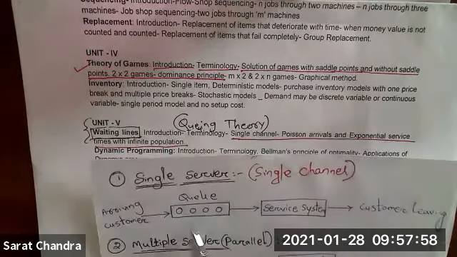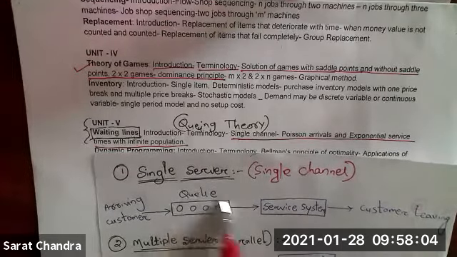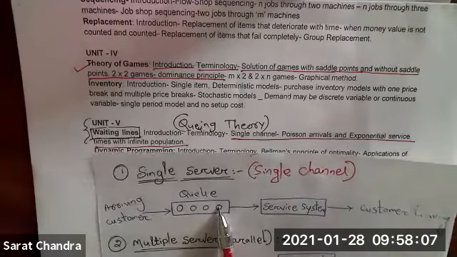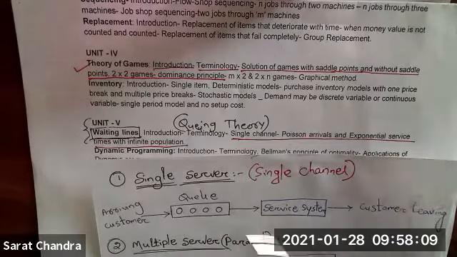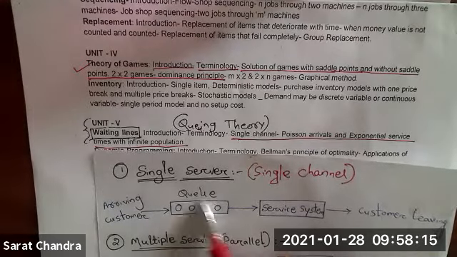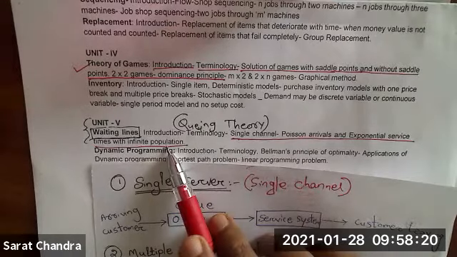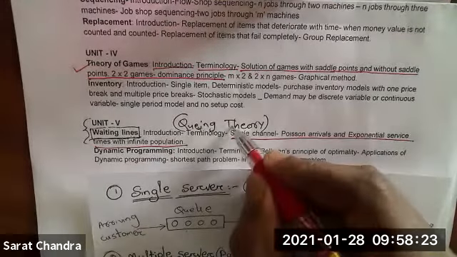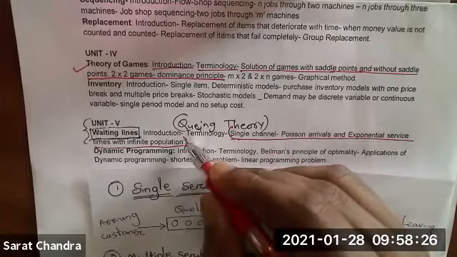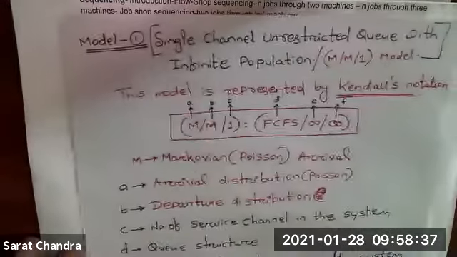Infinite population means there will be no restriction on the number of customers in the queue. There may be one customer, or there may be two customers, there may be 100 customers, there may be 1,000 customers, like that. So there is no restriction in the number of customers in the queue. That is nothing but your infinite population. So for this entire thing, we have prepared a model. So what is that model? That I am going to discuss now.